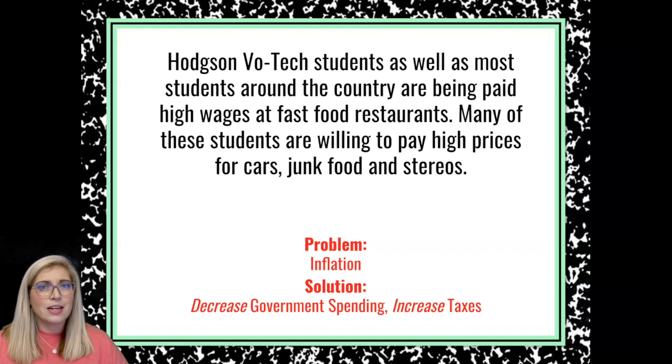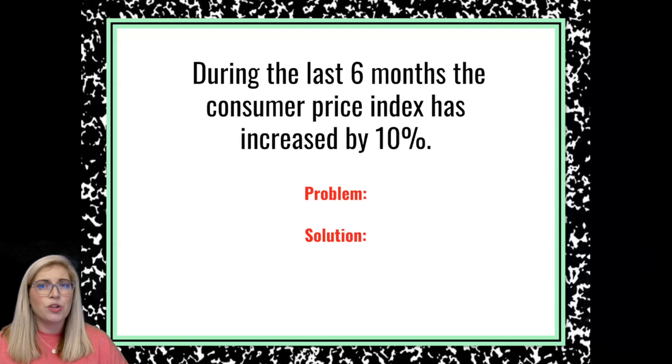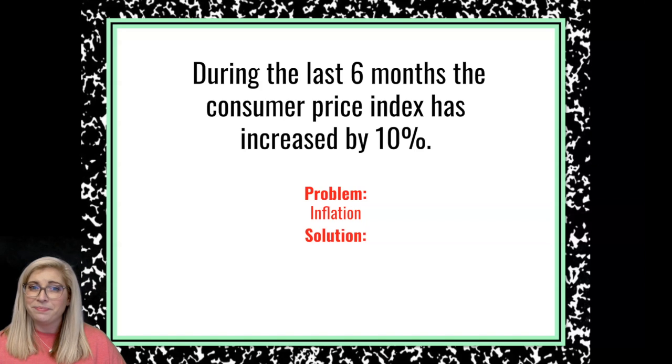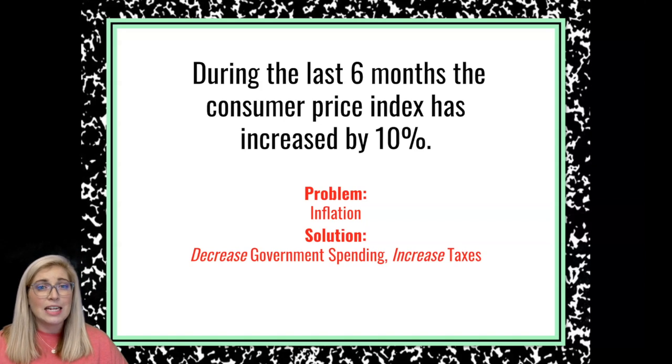All right, our last scenario. During the last 6 months, the Consumer Price Index, or the CPI, has increased by 10%. Remember, the Consumer Price Index measures inflation. So what's our problem here? We have high inflation again. So again, what's our solution? Our solution is to decrease government spending and increase taxes. Or again, we want to contract it.